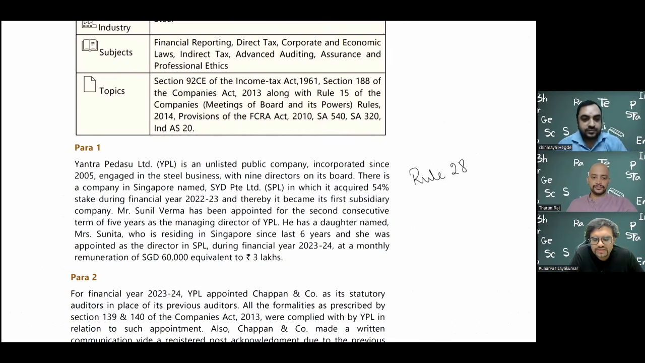Okay, so the father is the MD of the holding company, whereas the daughter is proposed to be appointed as the director of the subsidiary company during the financial year 23-24 at a monthly remuneration of Singapore dollar 60,000, equivalent to 3 lakh rupees. This is a monthly remuneration. So here this is interesting because as per section 2 clause 76 of the Companies Act, any director's relative happens to be a related party. And here the holding and subsidiary company is also a related party anyway. And I am appointing a related party as a director in the subsidiary company.